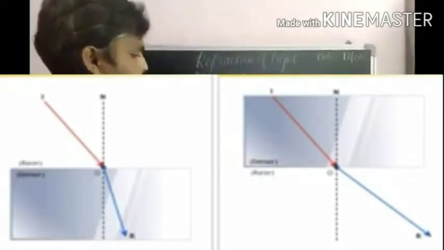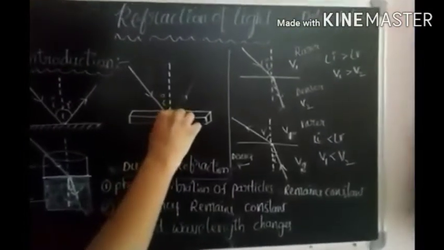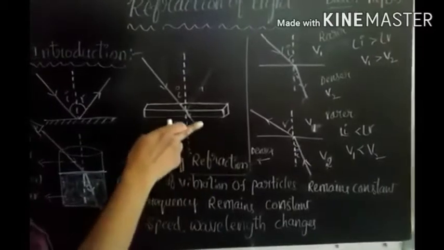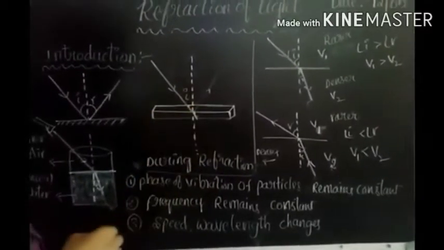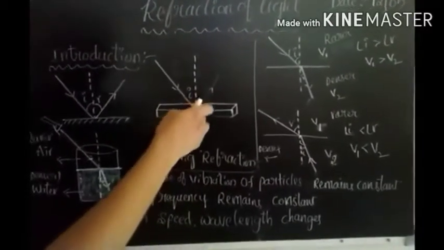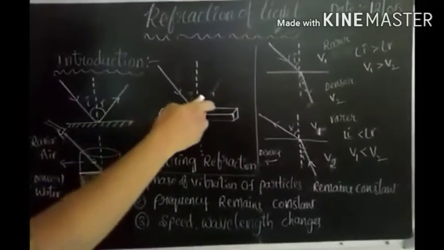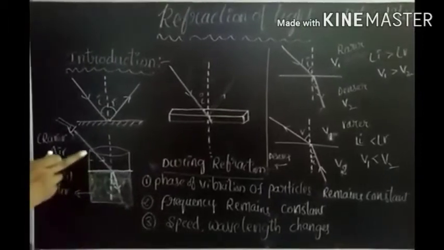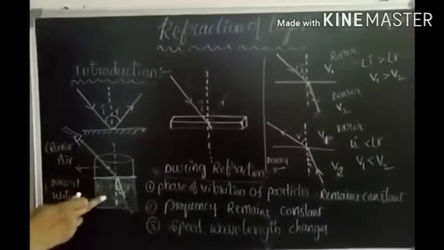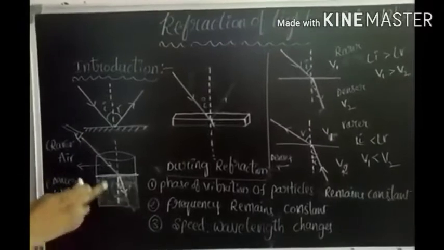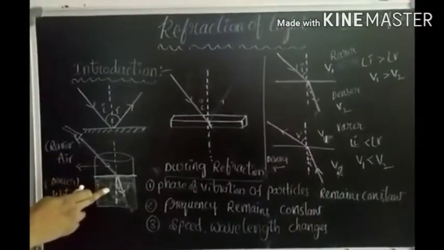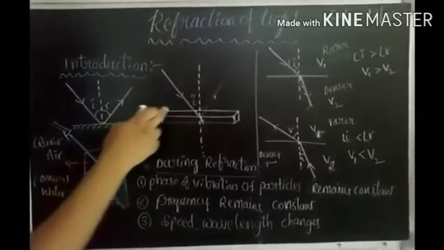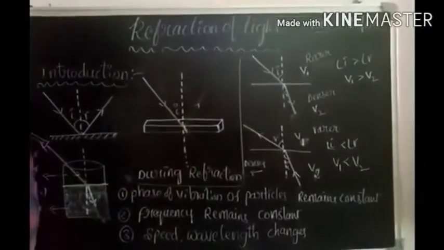For example, here, if the glass slab is absent, the light ray travels in a straight path. Here, the glass slab is present. Due to that, the light ray changes its original path. It deviates from its original path. Here also, the light ray traveling from one medium to another medium changes its original path. It deviates from its original path. This phenomenon is said to be refraction of light.